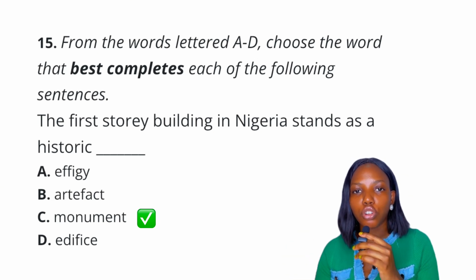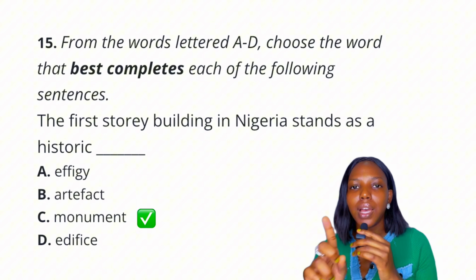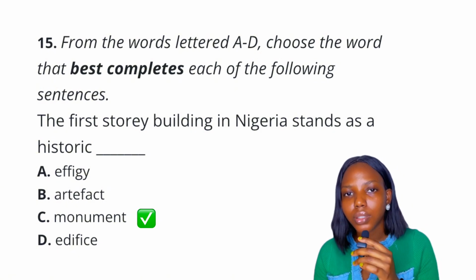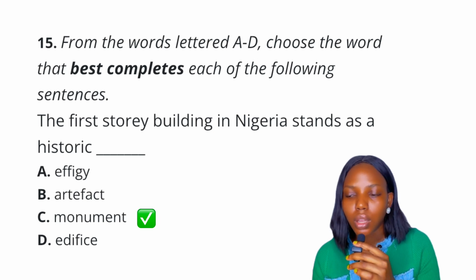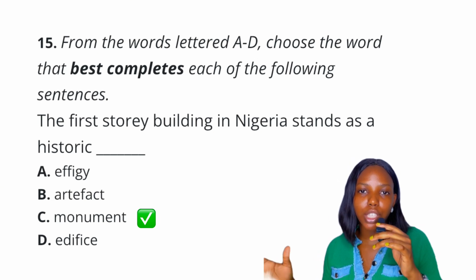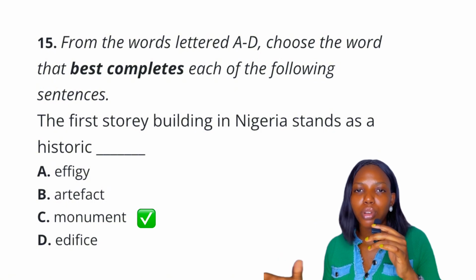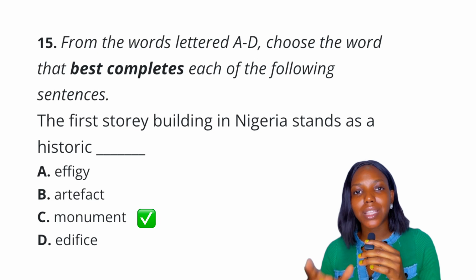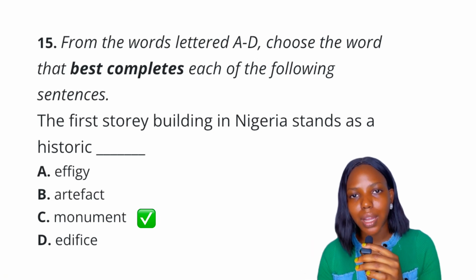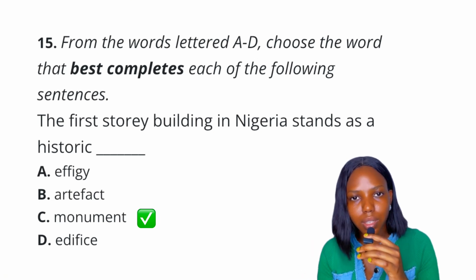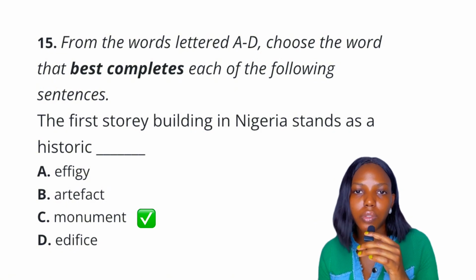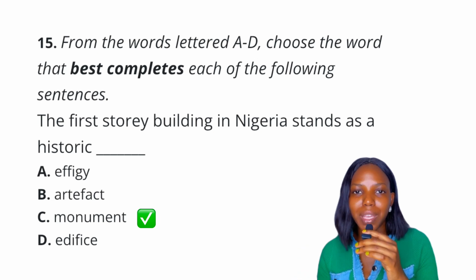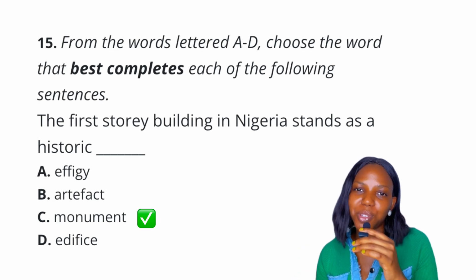Now, monument is a structure built to celebrate a person, an event, a period, and it stands as a symbol of history. Okay, so the answer is monument. When we speak of edifice, edifice is a large building, an impressive building, but does not necessarily have a historic significance. Okay, so when we say artifact, artifact is a man-made object that carries cultural and historical interest. Okay, they have historical significance basically. When we say effigy, effigy is a sculpture of a person. So the best answer to this question is definitely option C, monument.